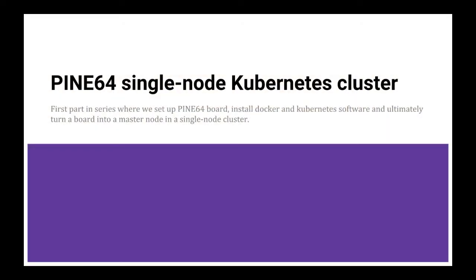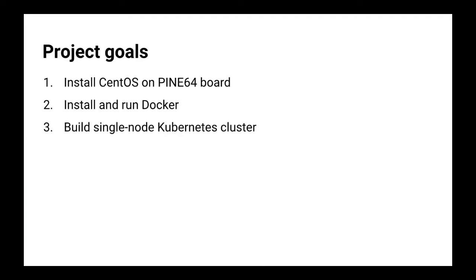So, in this video series, we are going to build a single-node Kubernetes cluster, and we will split our main goal into three parts: PINE64 system environment setup, Docker installation, and Kubernetes installation. This video is the first part, and here we will initialize our board, install CentOS as the main system environment, and then install an essential set of tools. Basically, by the end of this video, we will have a working RPM-based environment ready for action.